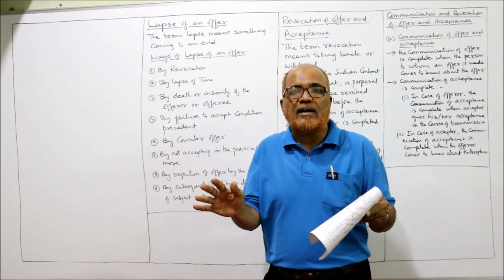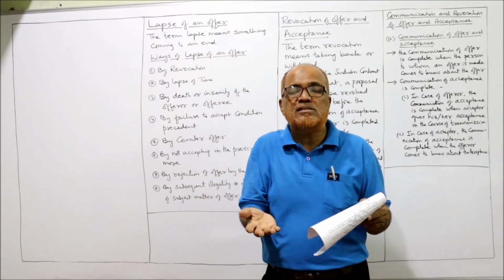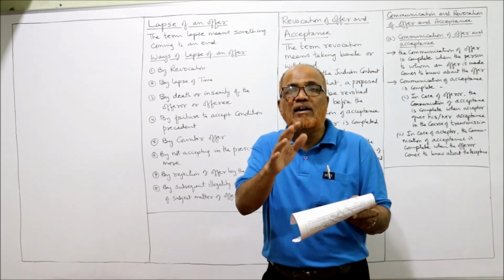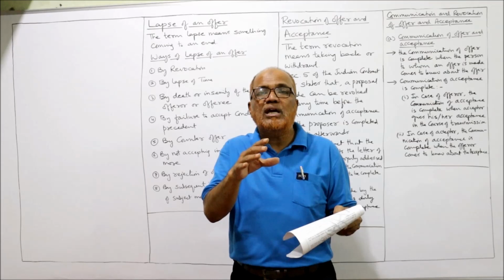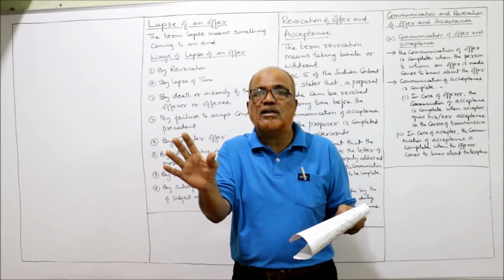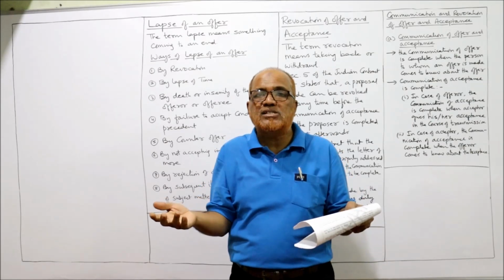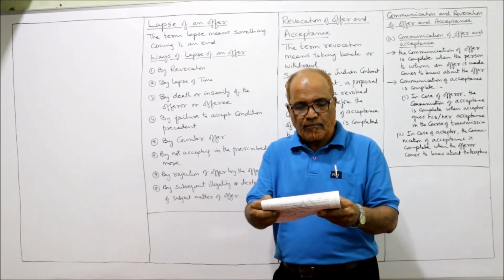Without communication of the offer, the acceptance cannot come into existence. There is no contract. So in this case, F cannot recover the reward money from S because communication of the offer is not completed. F has brought the dog, but F does not have the knowledge or information about the reward.